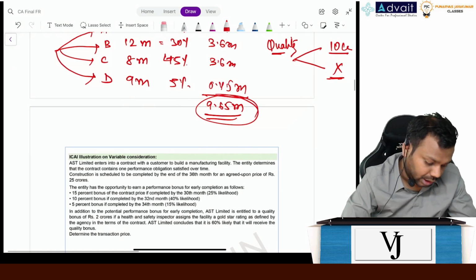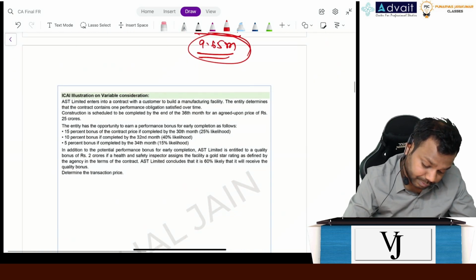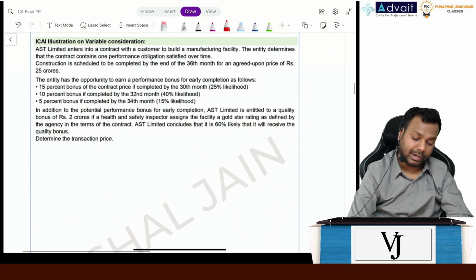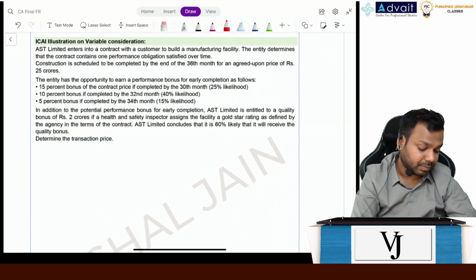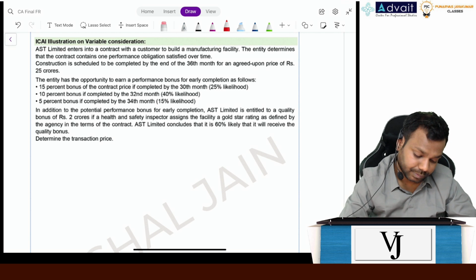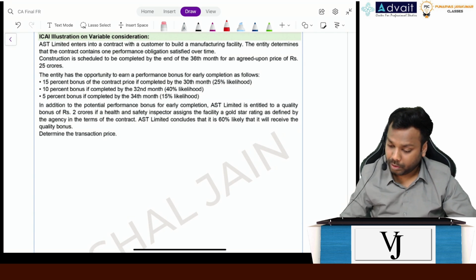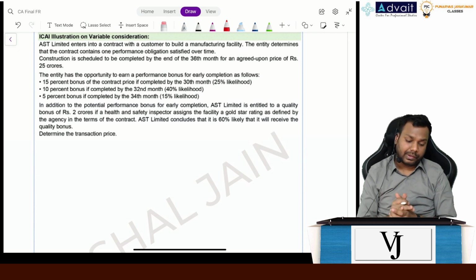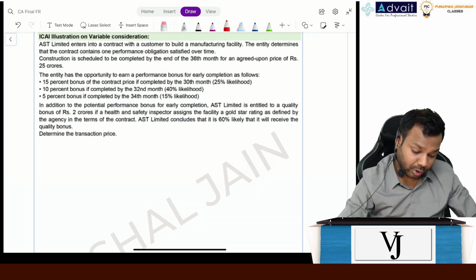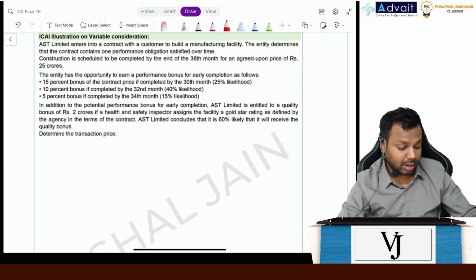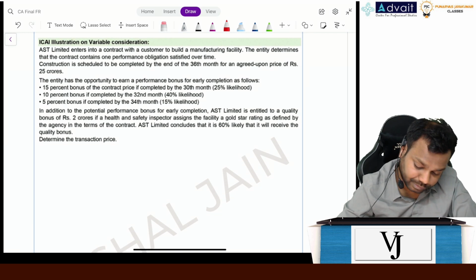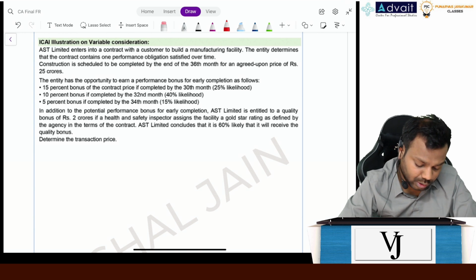Now comes a question on variable consideration. Let's try to solve this question, all of you. Variable consideration has been a favorite topic of the examiner, so please solve it diligently. A very easy question, not much challenge in this one.